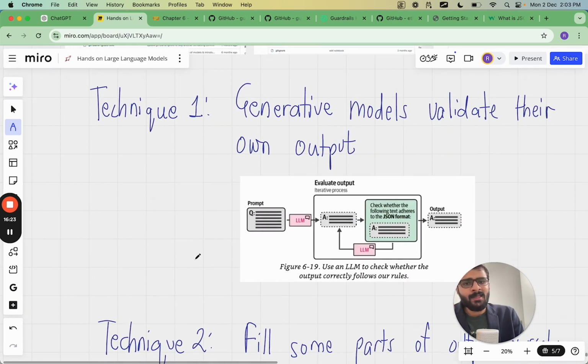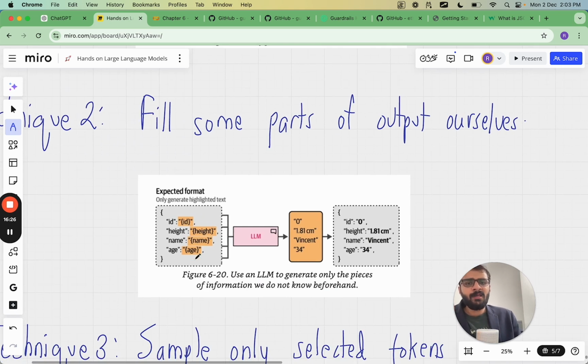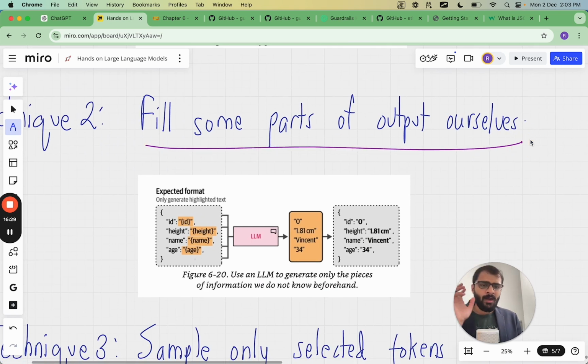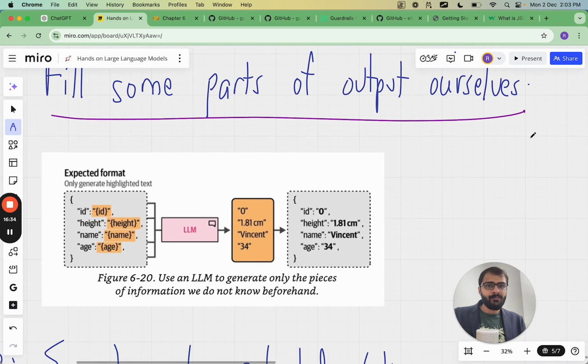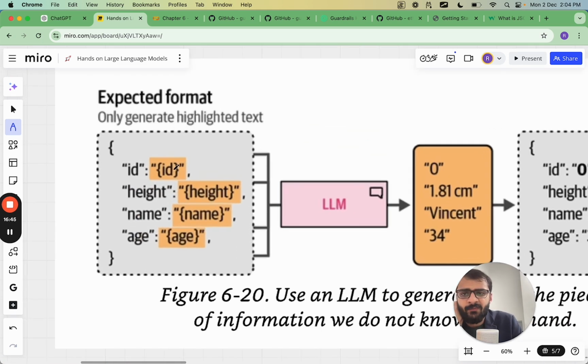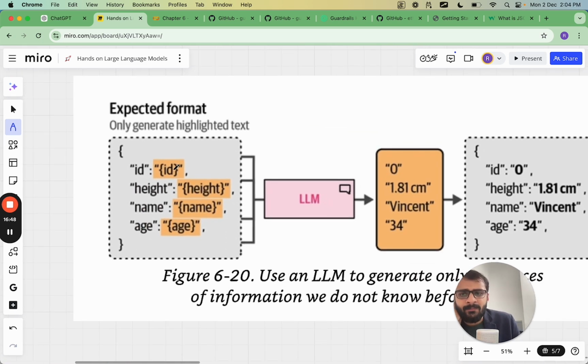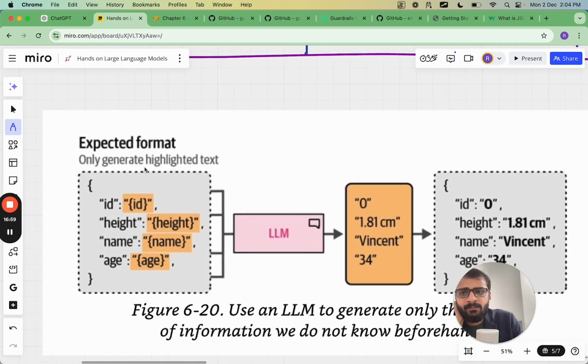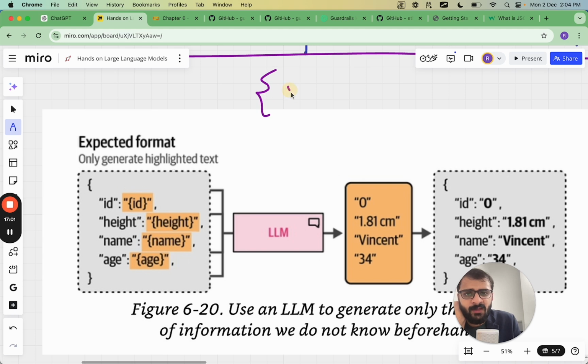Another technique here is that we can fill some parts of the output ourselves, or the other way to tell this is that when we write the prompt, we can give the response template in the prompt itself. So for example, let's say the expected format is this kind of a JSON format, right? What we can do is that we want the highlighted text to be produced here, but this other format we can provide ourselves to the large language model.